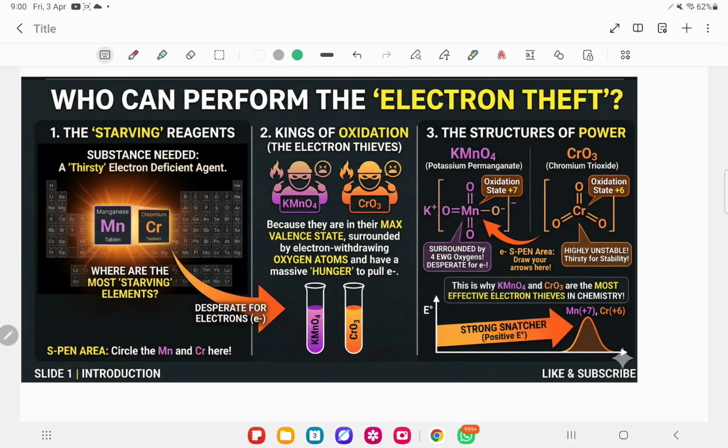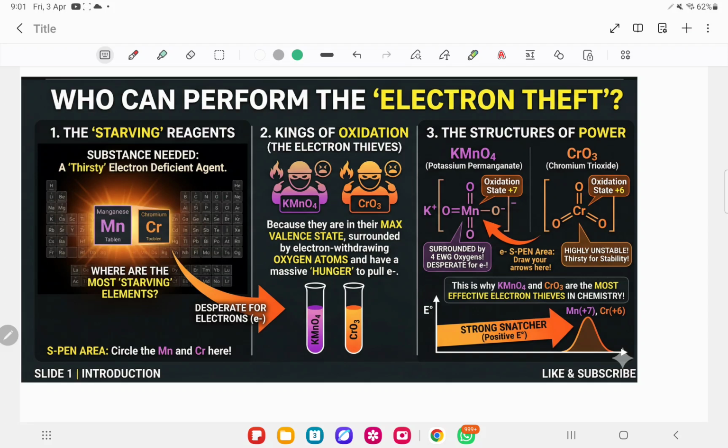Similarly, chromium is +6. So we have a massive hunger to pull electrons from Mn and Cr. We can call KMnO4 and Cr compounds the kings of oxidation. They are the most effective electron thieves in chemistry because they are dying for electrons.